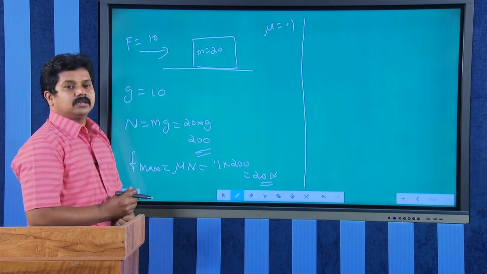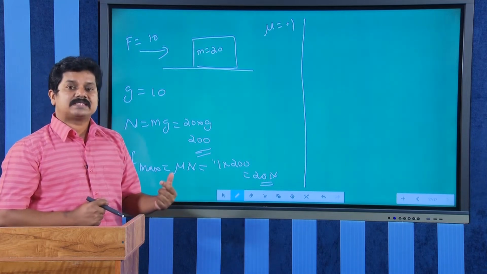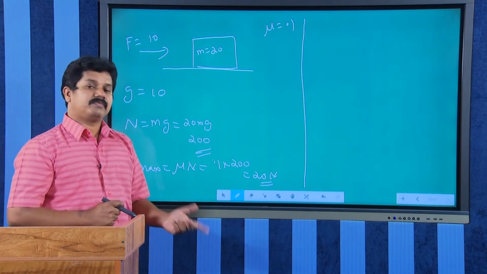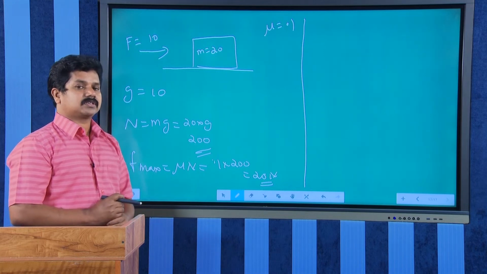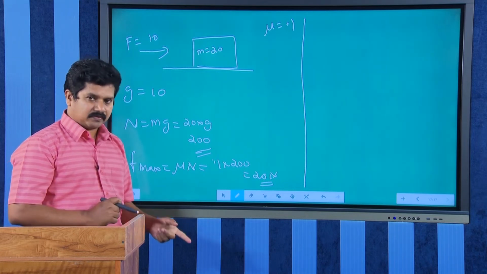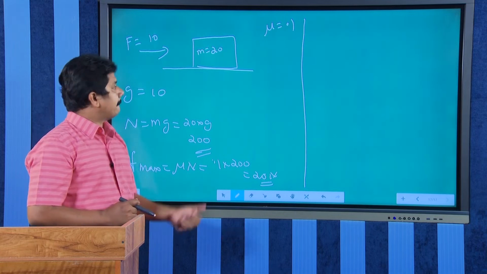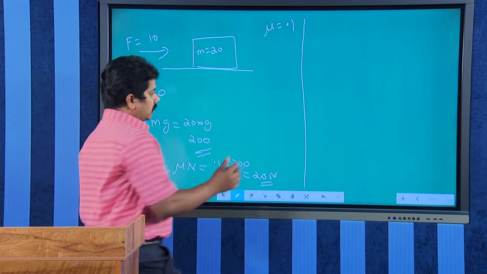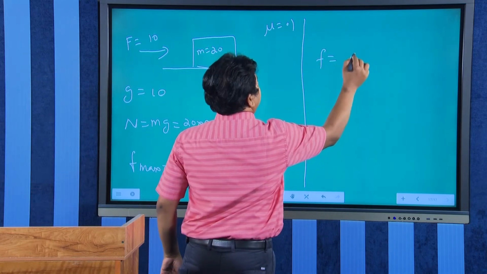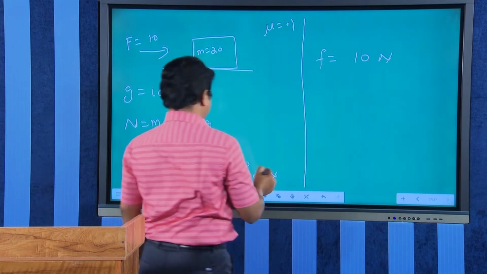So, the frictional force acting will be static friction. Before the motion starts, the frictional force will be equal to the applied force. So, here the frictional force is 10 Newton only, not 20.